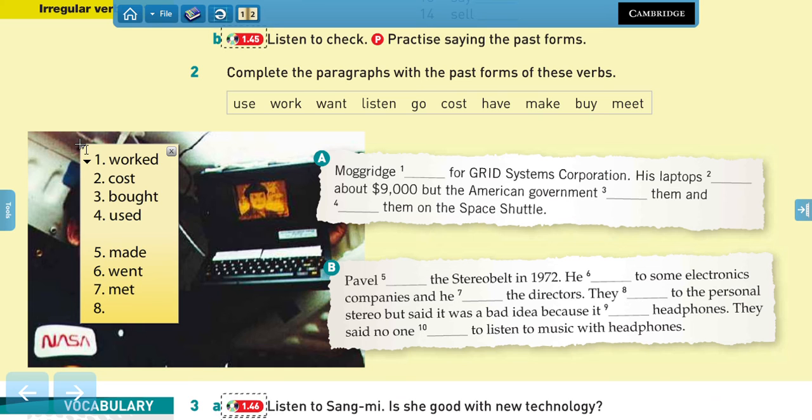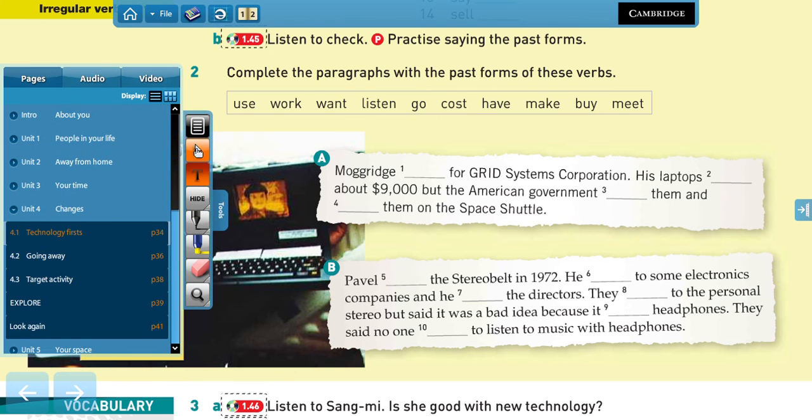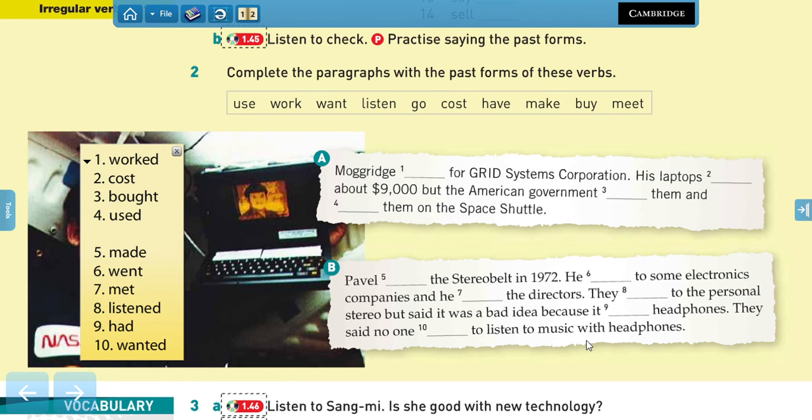They listened, right? They listened to the personal stereo, but said it was a bad idea because it had headphones. They said no one wanted to listen to music with headphones. Right. Very funny thinking that we all listen to music with headphones nowadays, right? When we are in the metro or in the bus, right? Funny to think about. Very good.